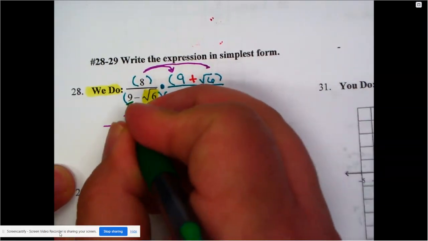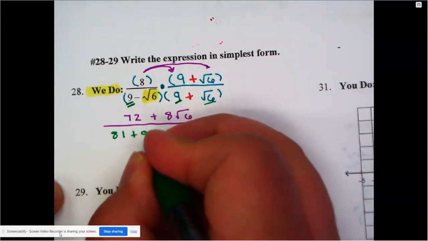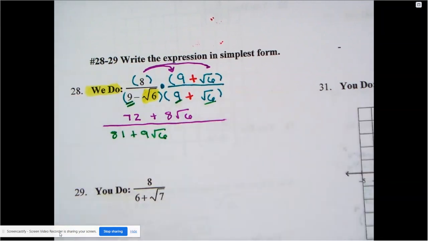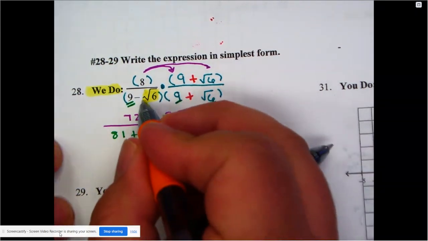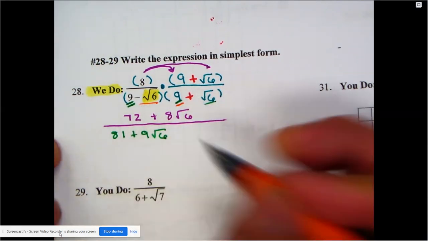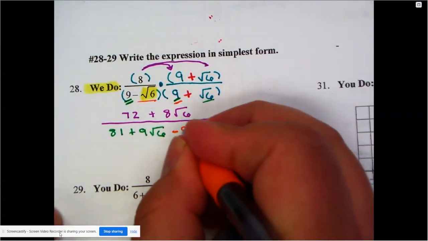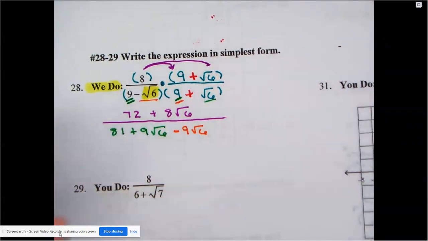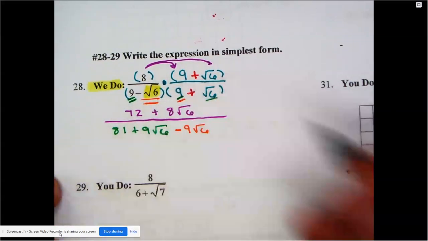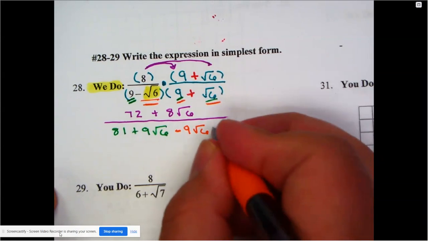And then again, the 9 with the radical 6. Well, then that's 9 radical 6, and it's positive. But we also have to multiply everybody by a negative radical 6. So negative radical 6 times 9 is negative 9 radical 6. And of course, negative radical 6 times positive radical 6 is a negative.